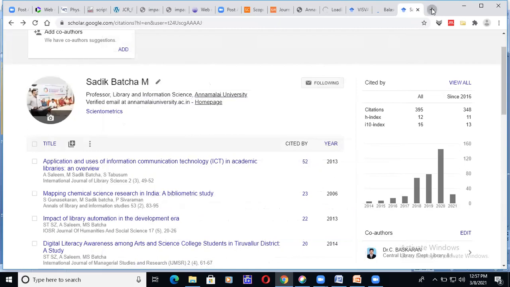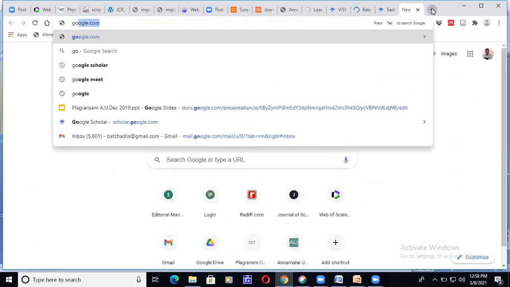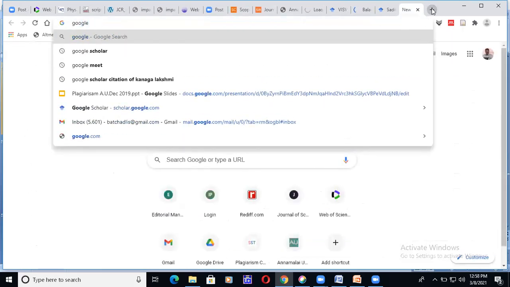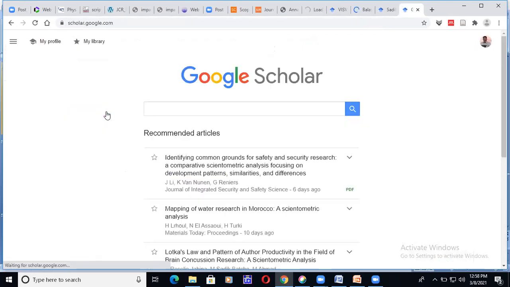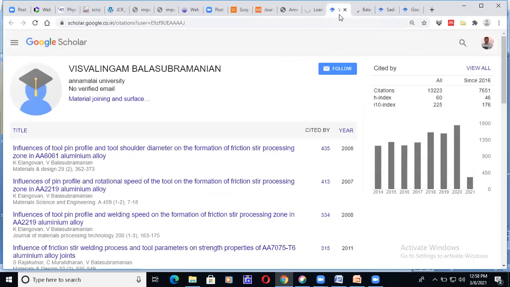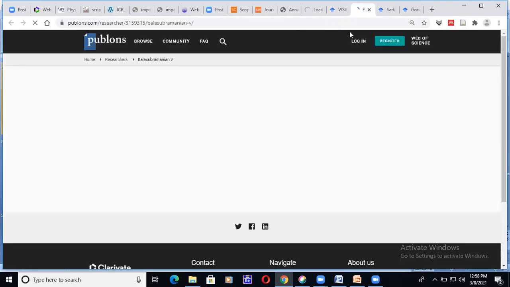And for the Google Scholar database, if you type Google Scholar, the database will open, in which we can search. On the last day, in the literature search in topic 1, I showed you how to do the literature search in Google Scholar, right? This page has opened, but still the data is not shown.